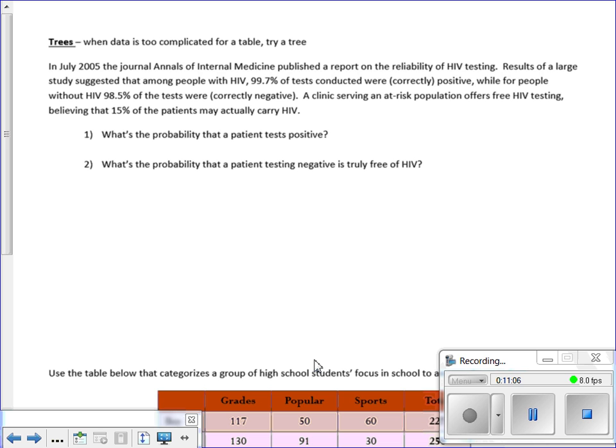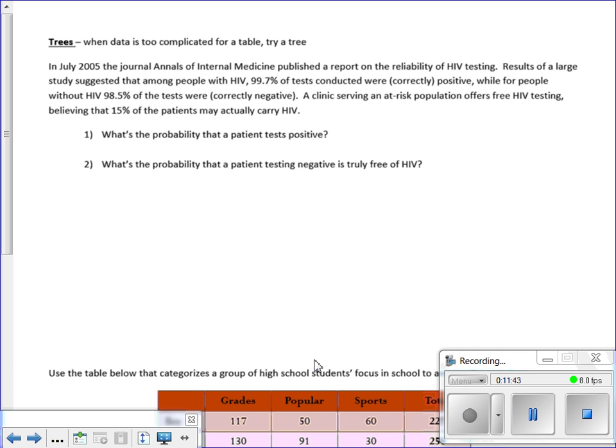Another way we saw to organize the data in this unit was a tree. When things got a little too complicated for a table, you can try a tree. A lot of times false positives and whatnot work really well as a tree. So here's some information about HIV testing, and the results of this study suggested that if someone had HIV, they were 99.7% correctly tested as positive, and 98.5% of those without HIV were correctly negative. All right, so there's still a chance that you get a false positive and a false negative.